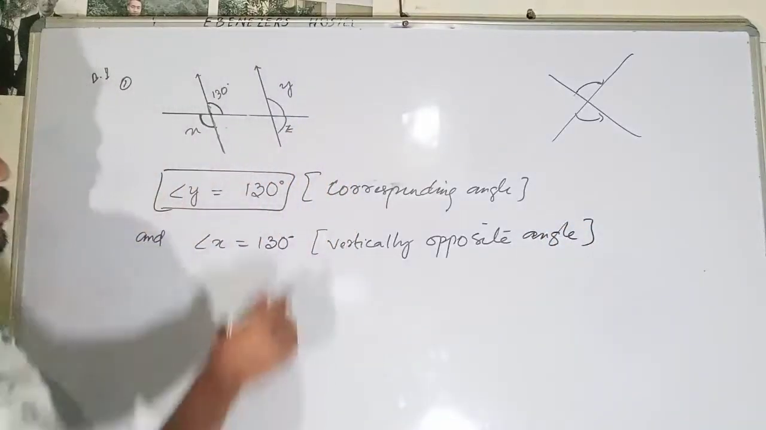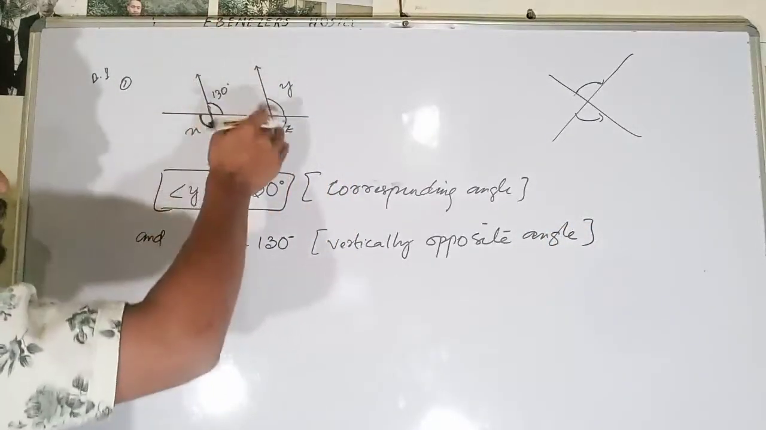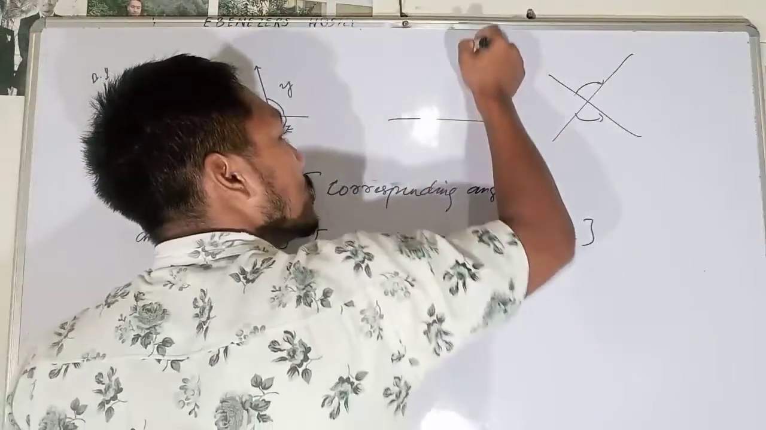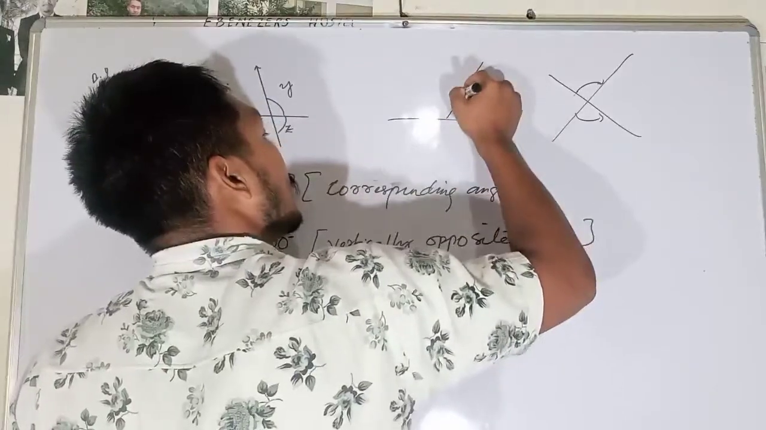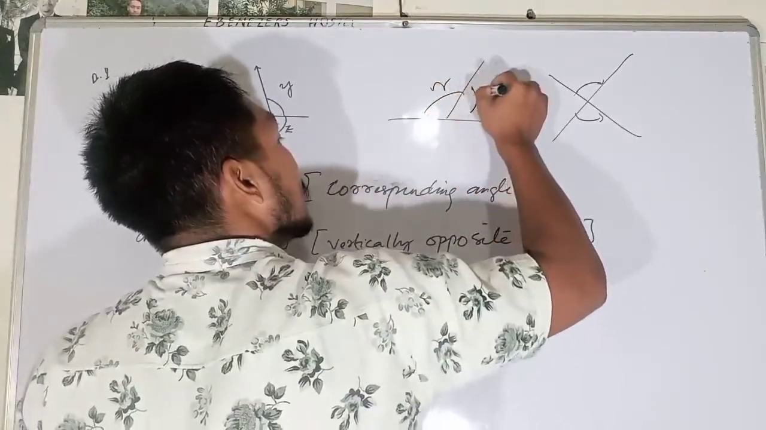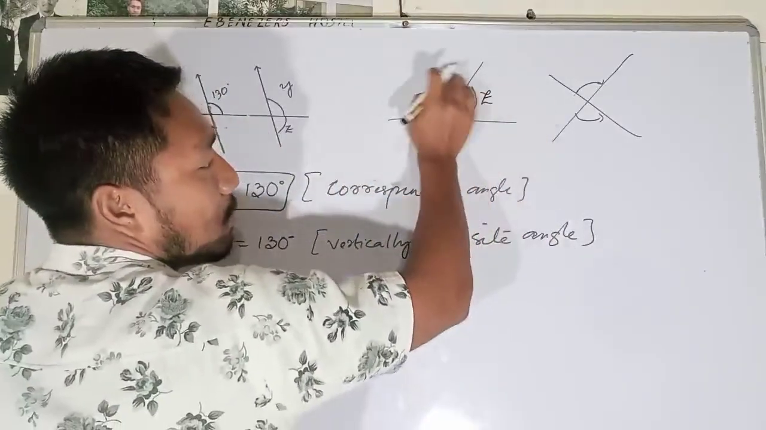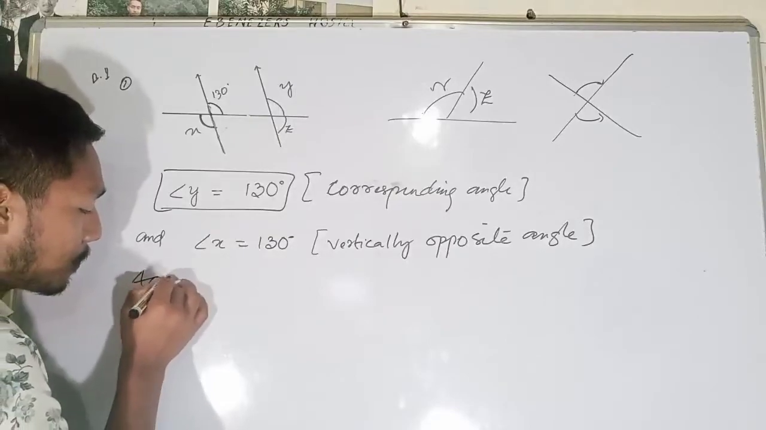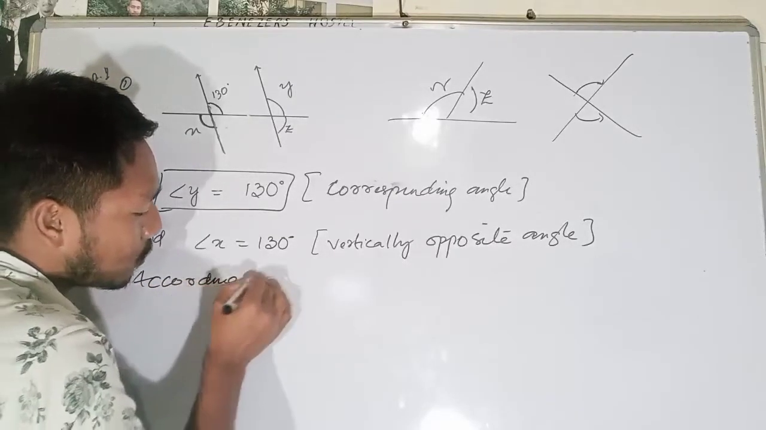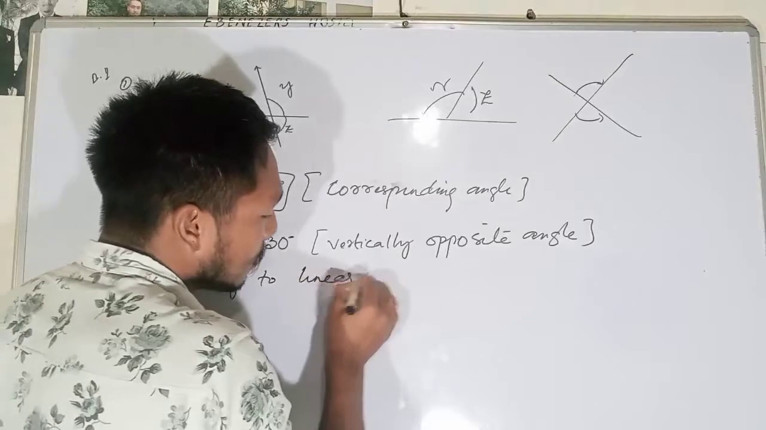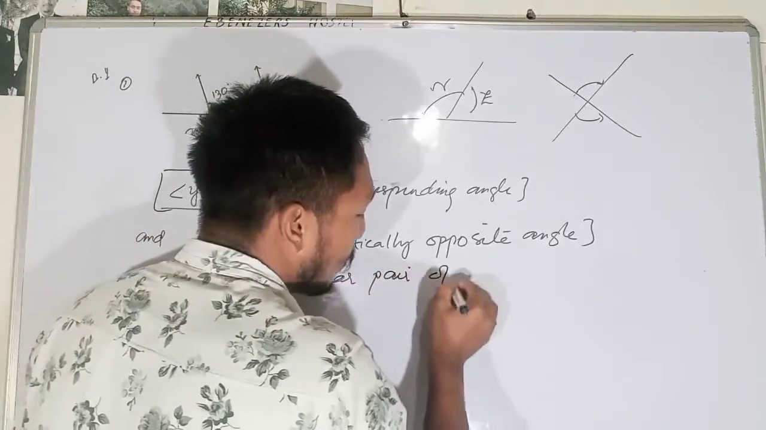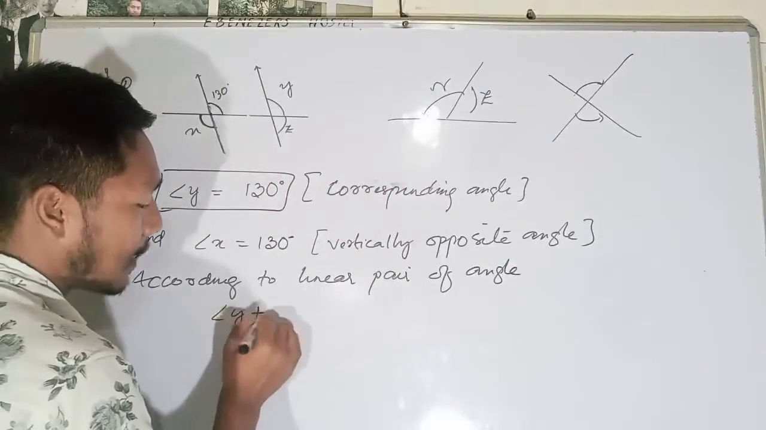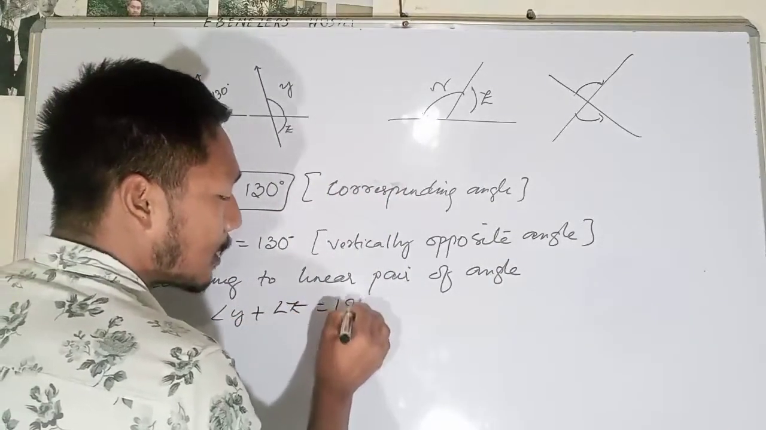Okay, next you see this is in a straight line. This is one line, and if I draw this way, you can get it this way. Let's say this is y and this is z. Now this is a straight line. Sum of these two will always be equal to 180 degrees, according to linear pair of angles. Angle y plus angle z will be equal to 180 degrees.